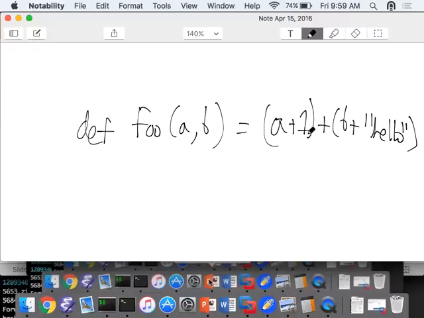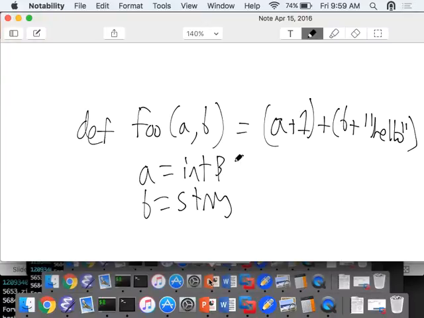So now if you tried to type check this, you get A is an int and B is a string, but you get that A and B are the same.